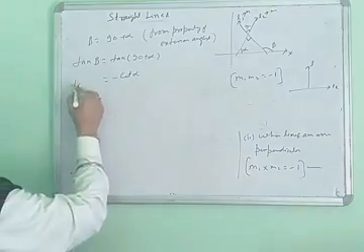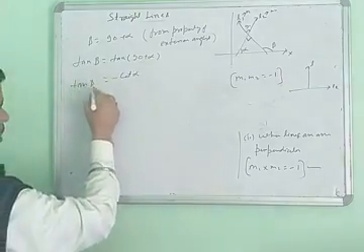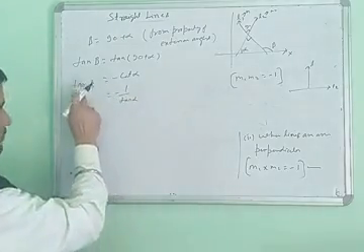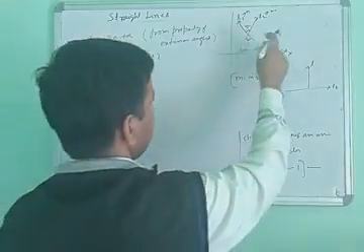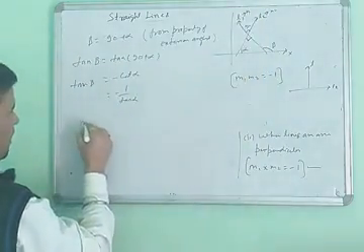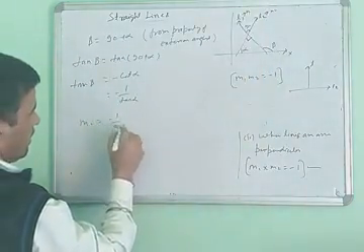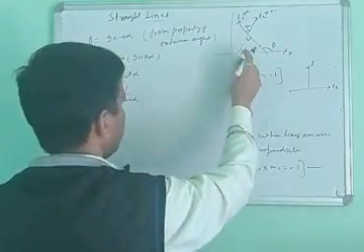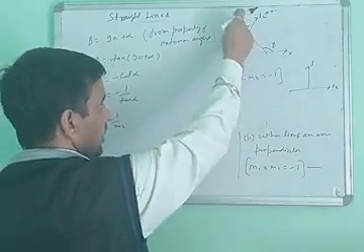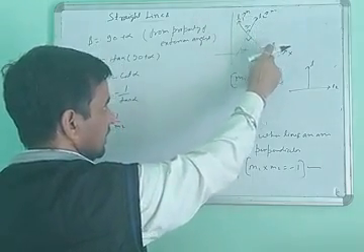So you can say tan beta equals minus 1 upon tan alpha. The L2 line has angle alpha and the L1 line has angle beta.